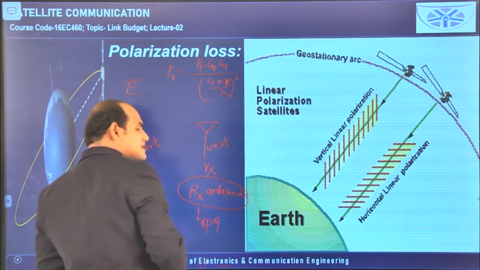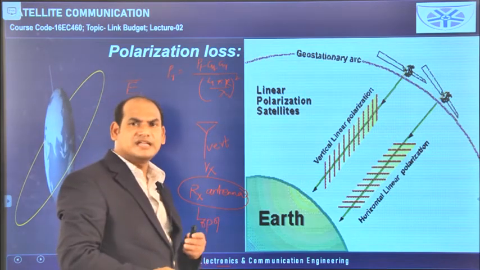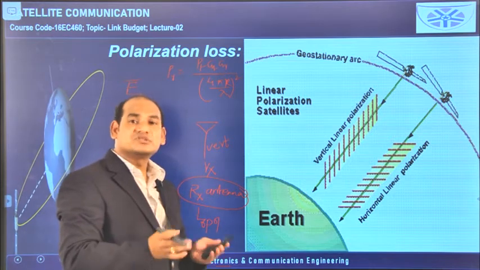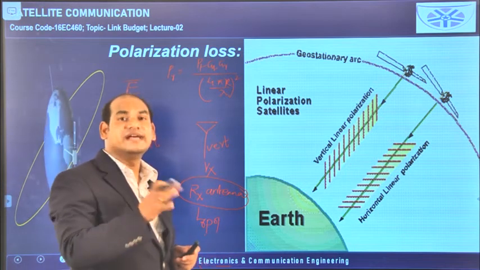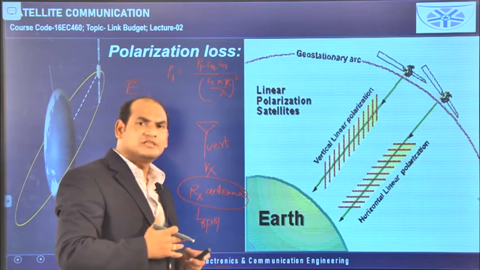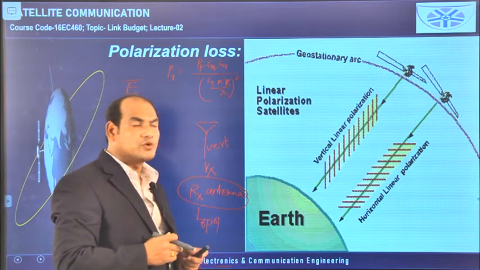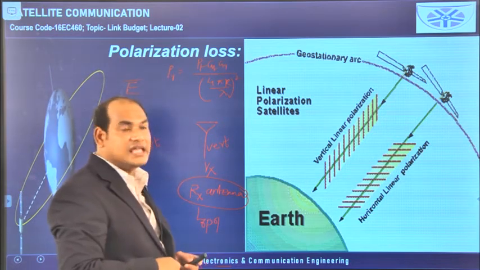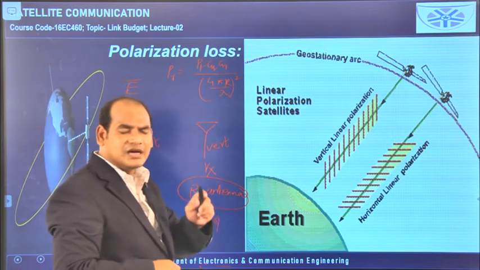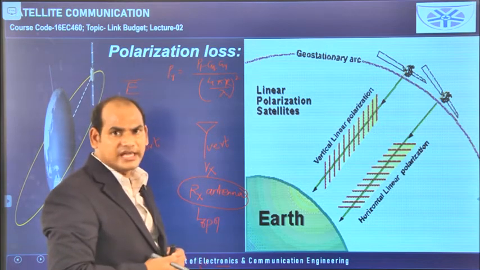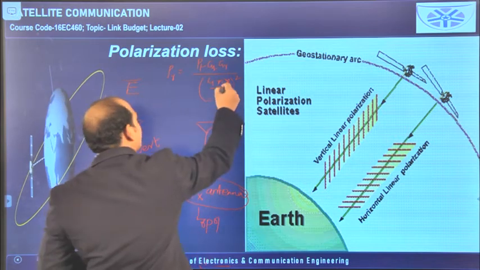Then is this loss available on the transmitting side or the receiving side? On both sides it is not available, it is for the medium. How much length of medium or free space is there, it depends on that. That's why it is available in free space only, and that's why it is called path loss.